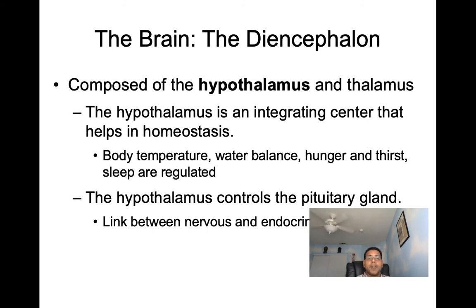Let's talk diencephalon. The diencephalon is going to be composed of the hypothalamus, the thalamus, and the epithalamus, which we'll see is going to contain the pineal gland. Now let's talk first hypothalamus. The hypothalamus is an integrating center that's going to help in homeostasis. It's going to regulate body temperature, our water balance, hunger, thirst, and sleep. The hypothalamus also controls our pituitary gland. It's the link between the nervous and the endocrine system.